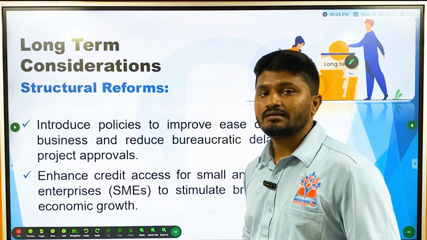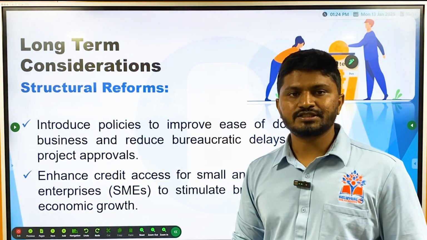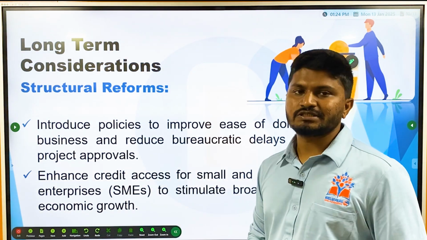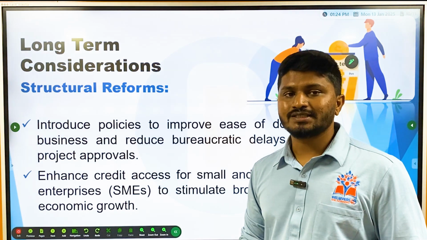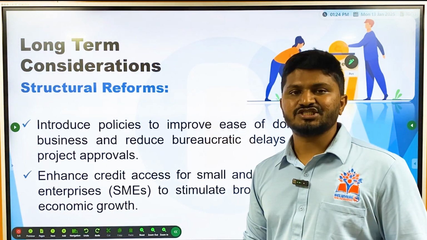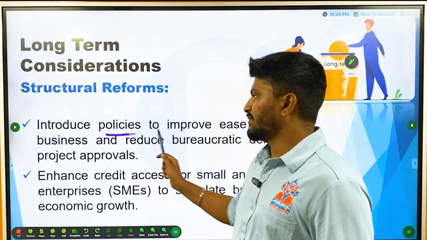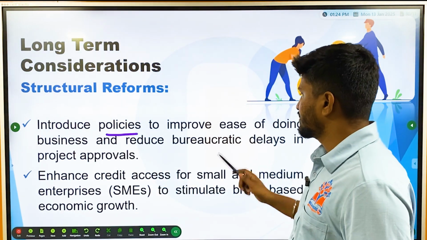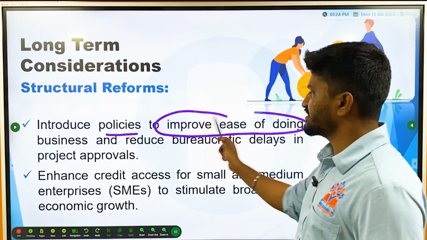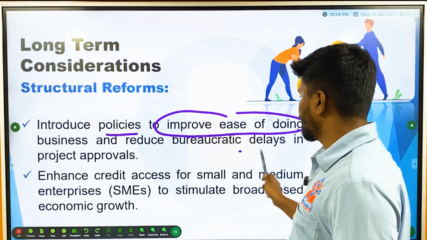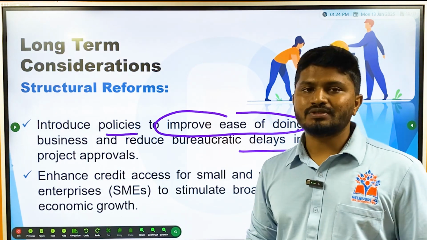If those are the short-term considerations, there are certain long-term considerations also, which focus on bringing structural reforms. By introducing policies to improve ease of doing business and reducing bureaucratic delays and approvals.